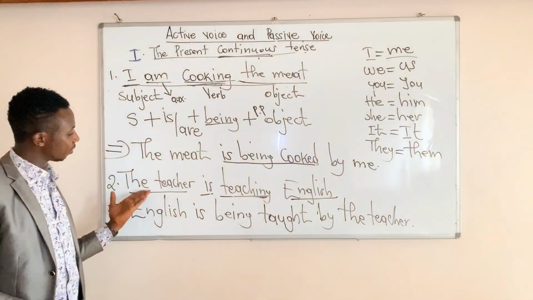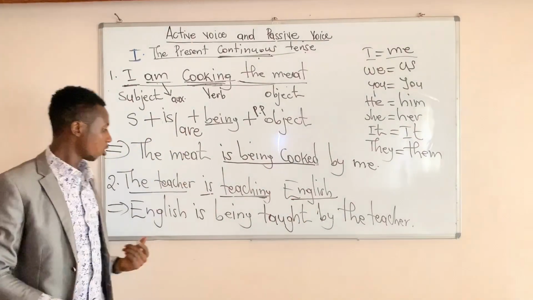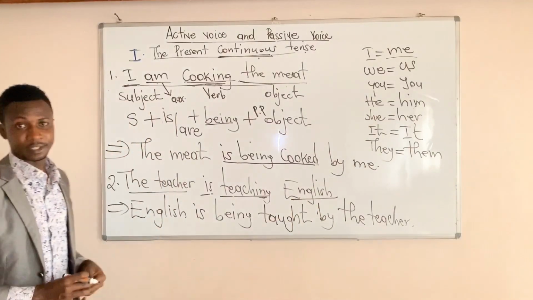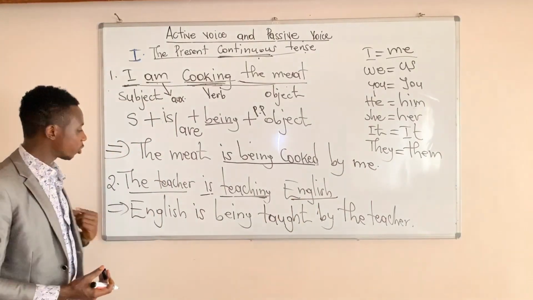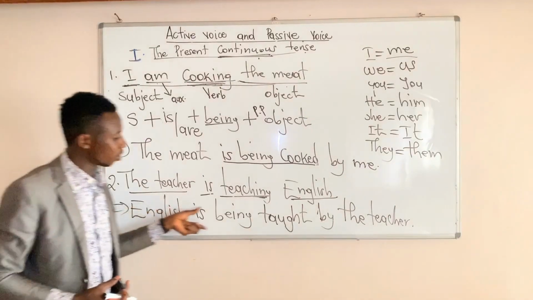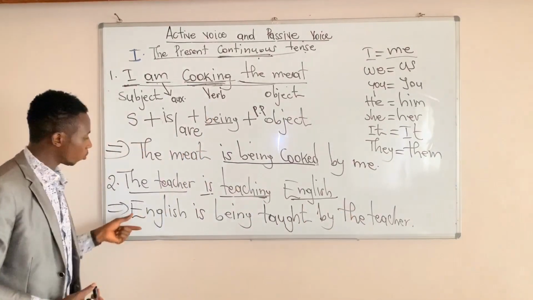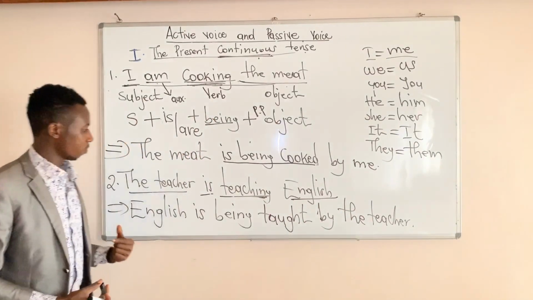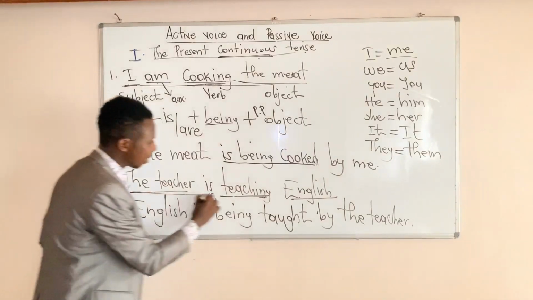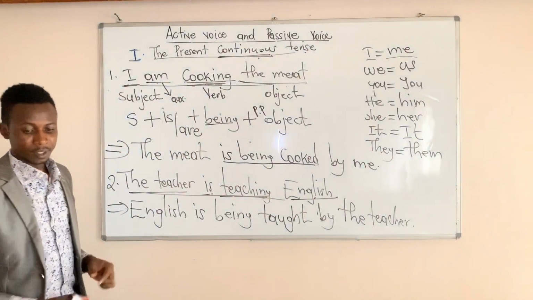If you speak like this, the teacher is teaching English, or you say English is being taught by the teacher, they are the same. No change. But as I told you, passive voice and active voice is mature conjugation. The person who speaks like this, I think he has spoken better than the person who has spoken like this.